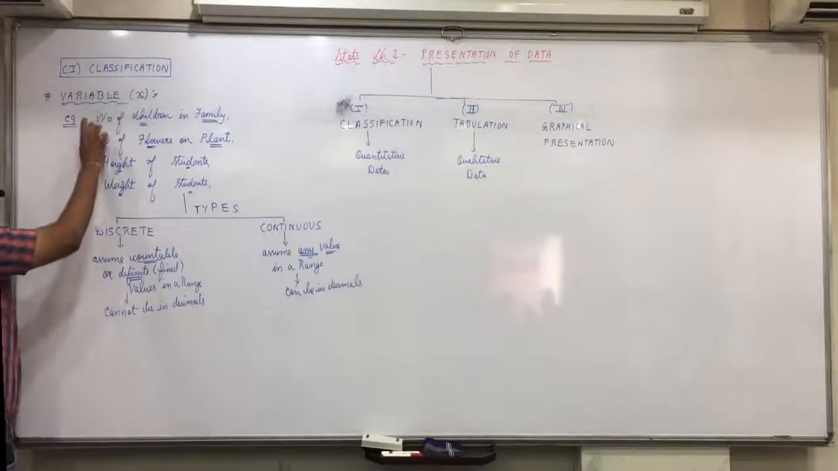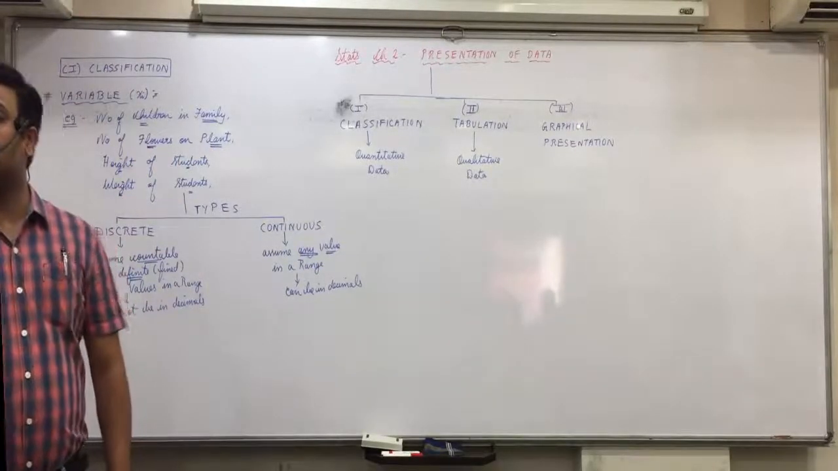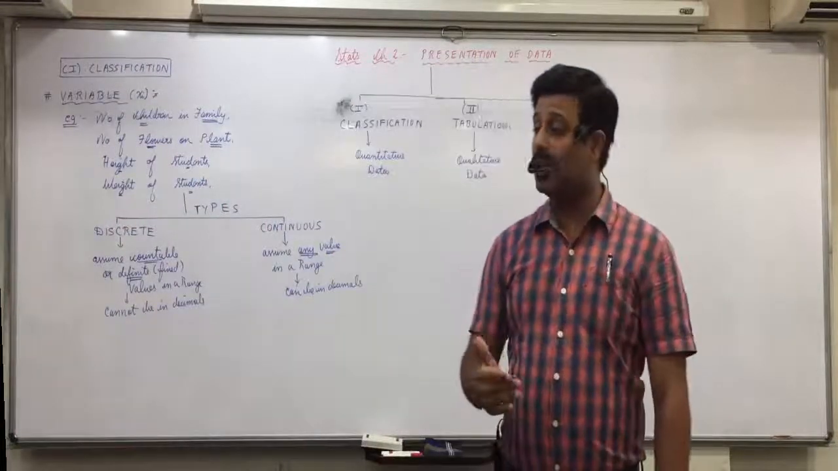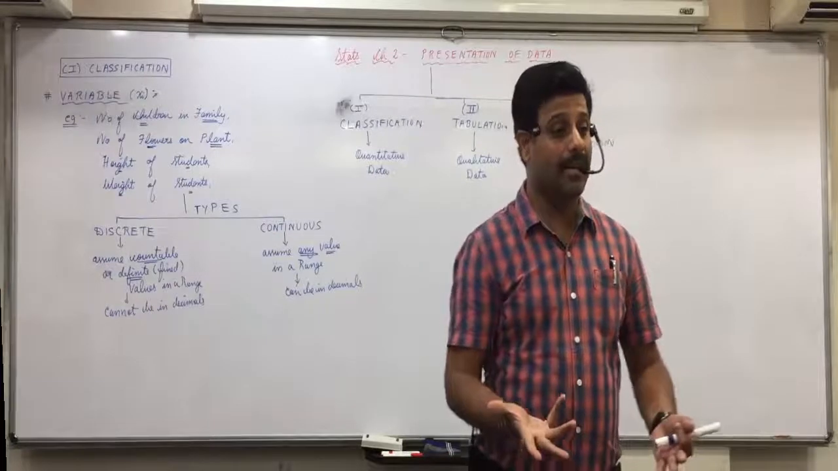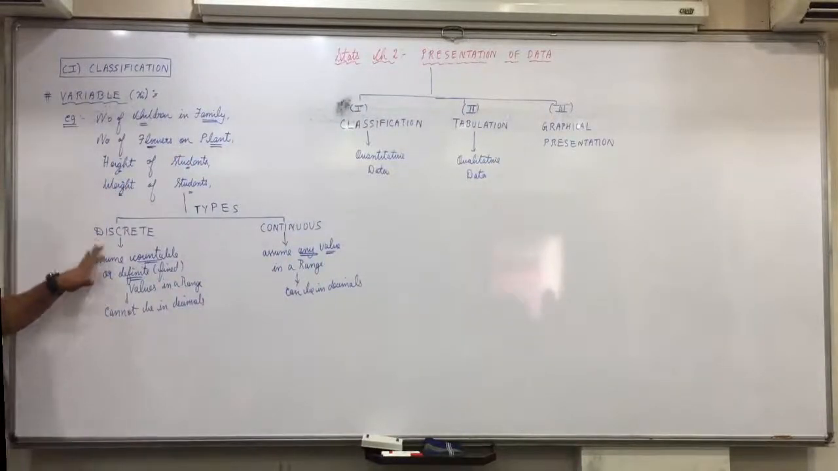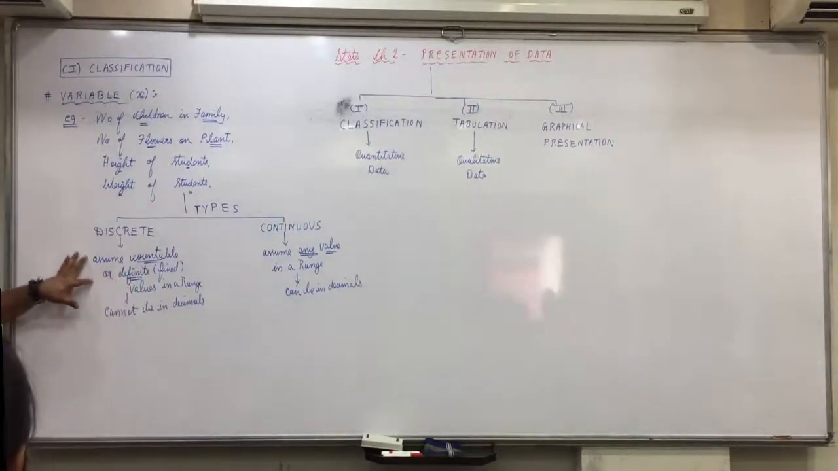Okay, the first two: number of flowers on a plant. Either you'll have 1 flower or you'll have 2 flowers. Number of accidents on a road. Either you'll have 1 accident or 2; 1.5 accidents is not possible. So these are the examples which can assume countable values. Now you understand the meaning of this?